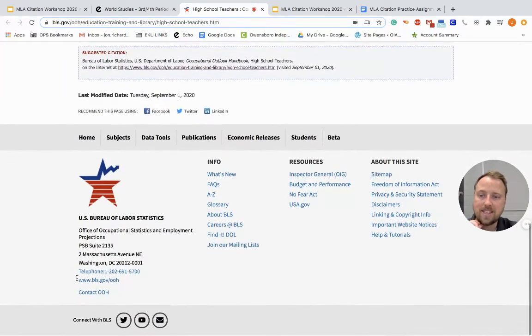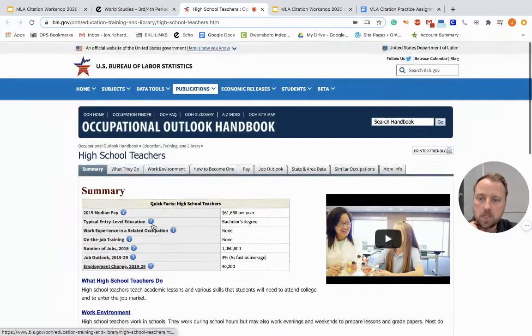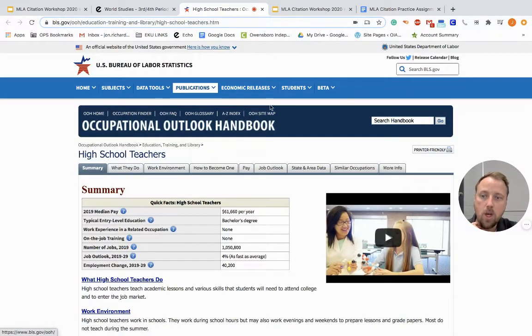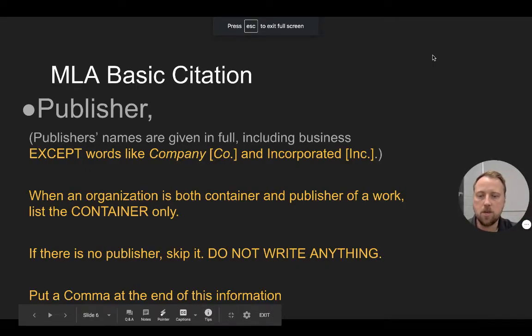You usually find this down at the bottom, who has published the information. We know that the U.S. Bureau of Labor Statistics publishes the Occupational Outlook Handbook, which holds the high school teacher's article within it. It seems like a lot, but it really isn't. If you slowly break down each step, you can get through this.